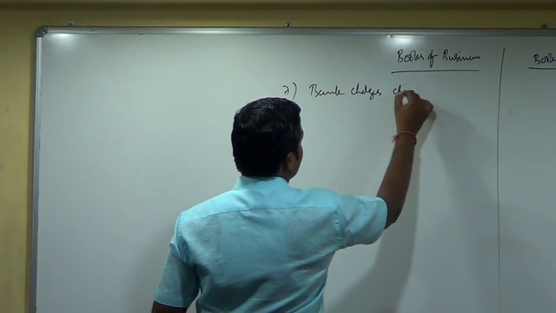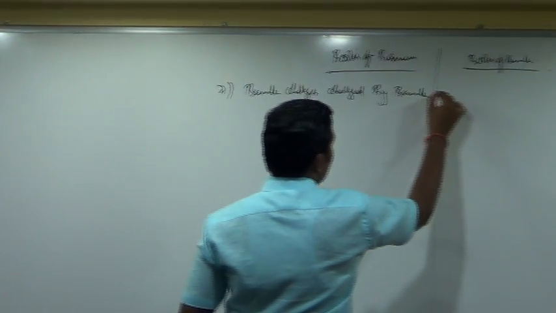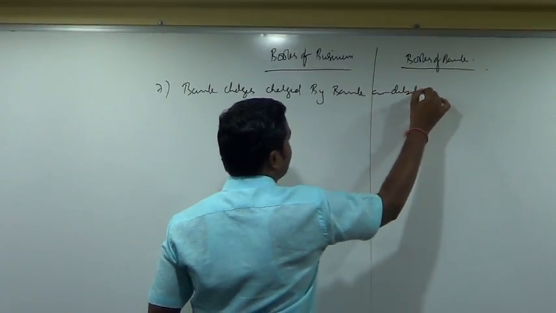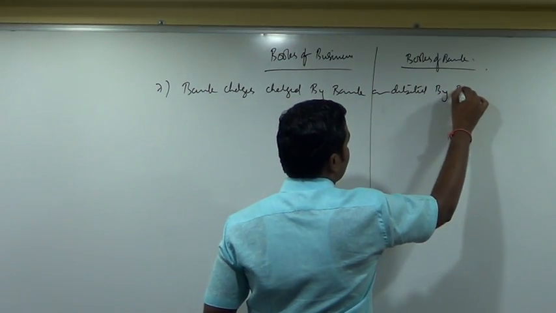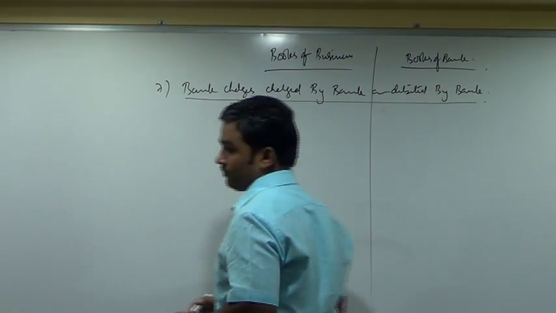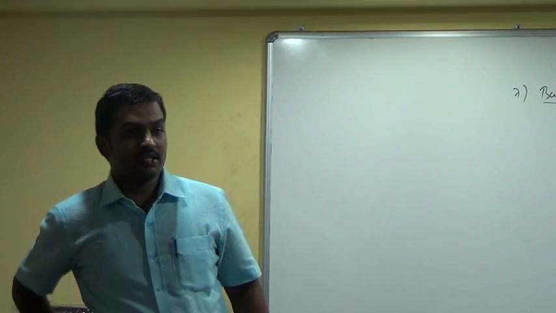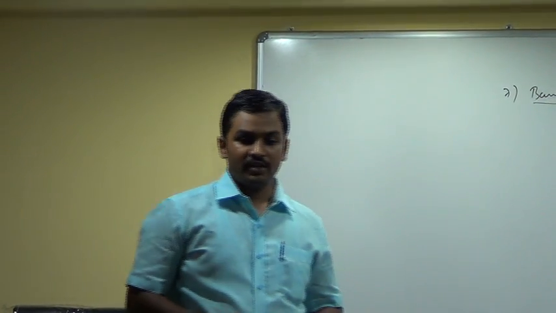Read the next transaction. Bank charges charged by bank or debited by bank. See, bank is giving us some facilities called as the overdraft facility, checkbook facility, online transactions facility.